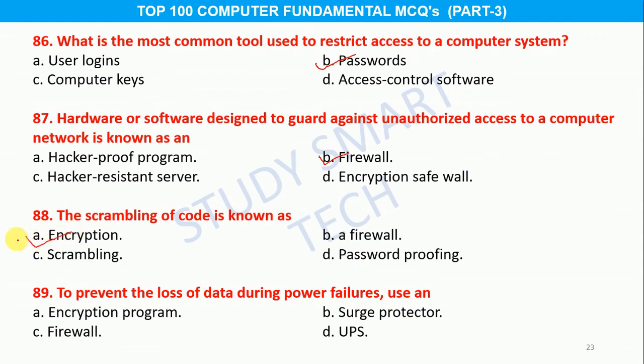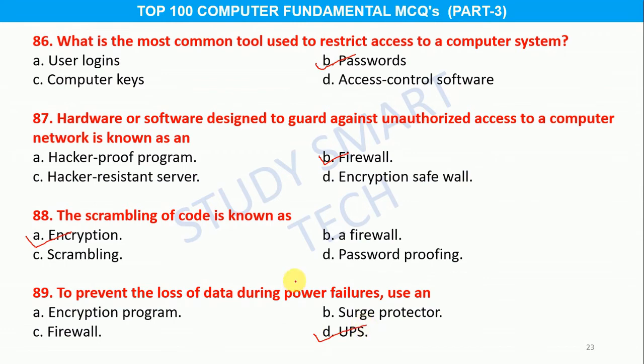Encryption. Question number 89. To prevent loss of data during power failures, use an option A. Encryption program, B. Surge protector, C. Firewall, D. UPS, and the correct answer is option D.